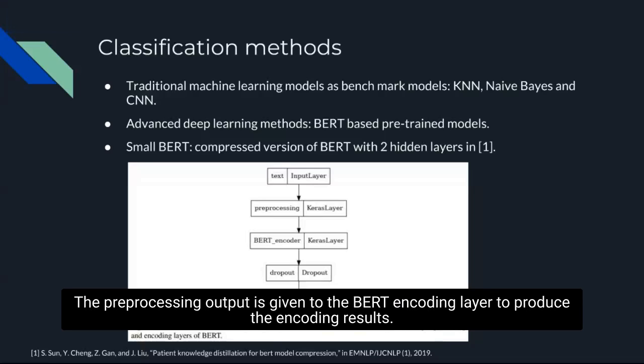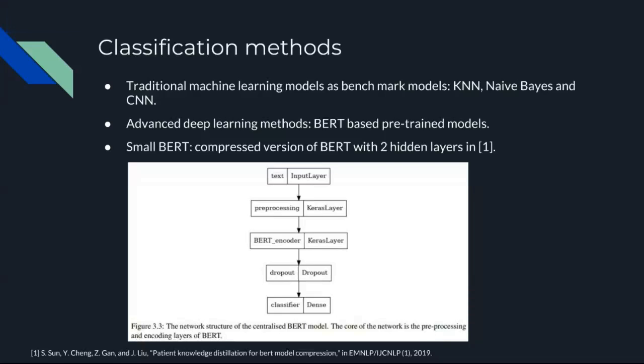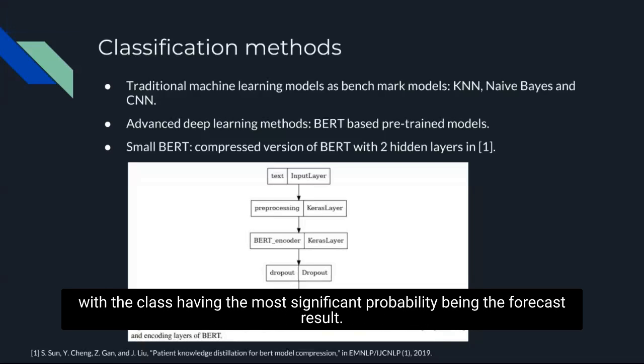The preprocessing output is given to the BERT encoding layer to produce encoding results. Then the dropout layer is intended to prevent overfitting and enhance the model's performance on the validation set. The softmax layer is used to produce the final result as a probability distribution of samples belonging to each category, with the class having the highest probability being the forecast result.